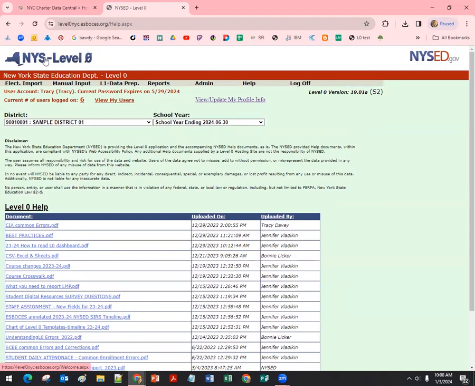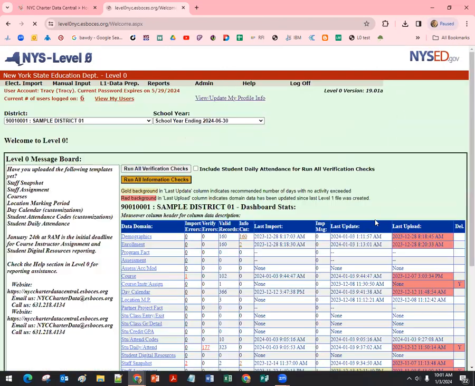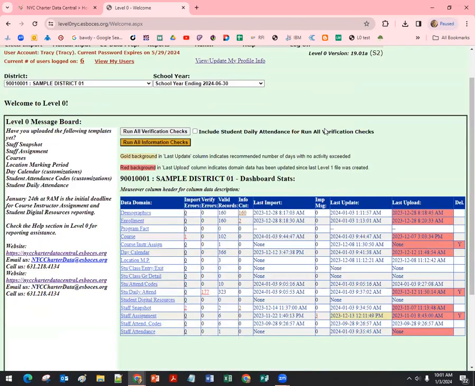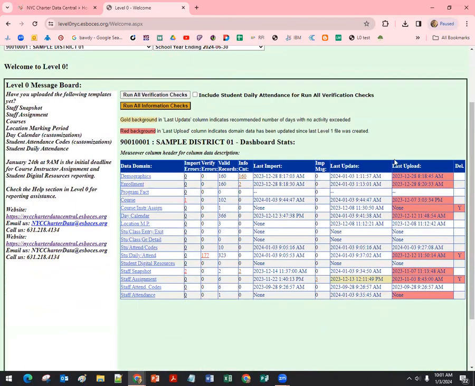To get back to that home screen, just tap on the logo in the upper left-hand corner, and that basically works on every single website out there. Okay, and that'll be refreshed in just a second. Down to this main area, there are verification checks that you can run on the screen. You can also do it individually by template, and it automatically happens when you're at that L1 data prep process.